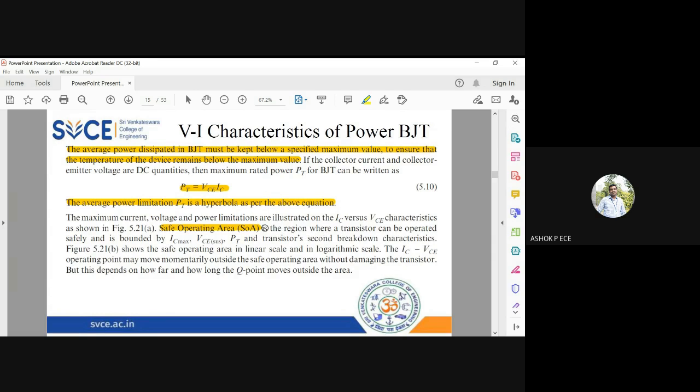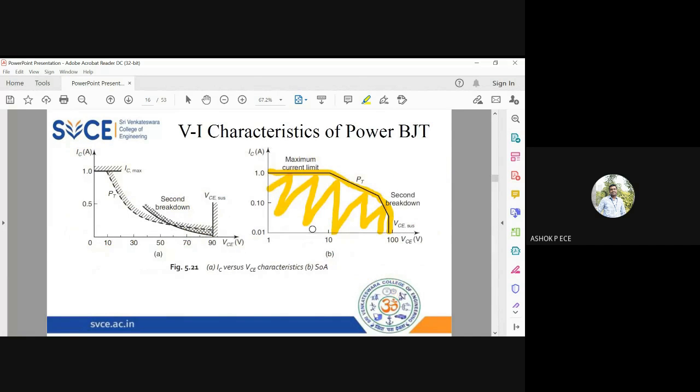The safe transistor is going to operate in a safe operating region, and the safe operating region is bounded by 4 parameters. One is the maximum collector current, the sustained VCE, the maximum rated power of your BJT, and the transistor second breakdown characteristics. So you have to ensure that your BJT is always going to operate inside this SOA.